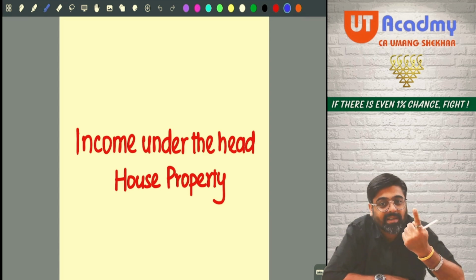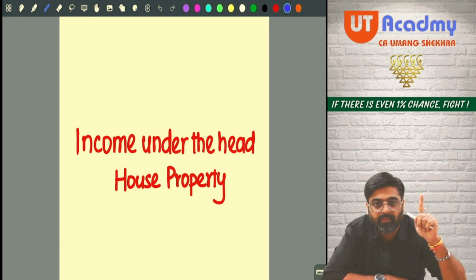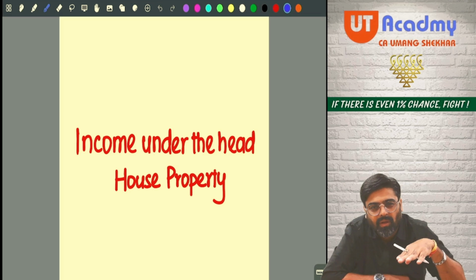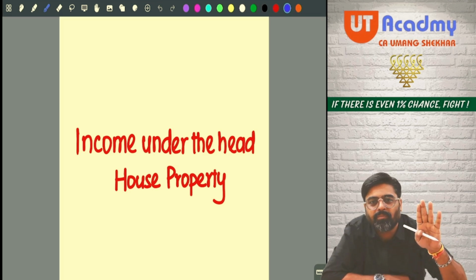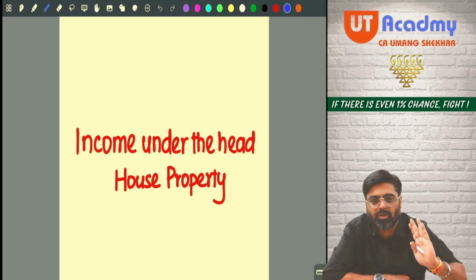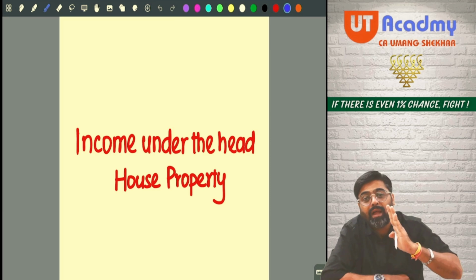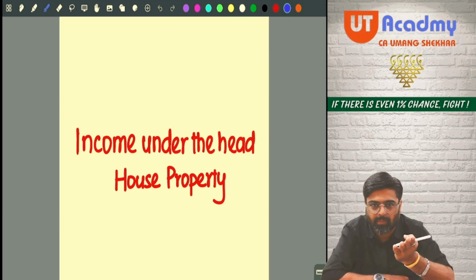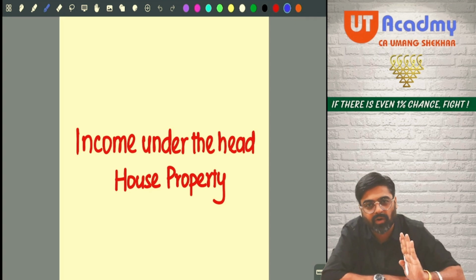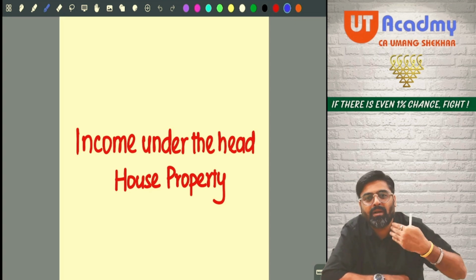So the first head is salaries, but that is comparatively bigger. And if we are trying to get into a rhythm, let's start with a comparatively easier topic. Head number 2 is house property, but we are doing it first, prior to salary, so that a rhythm builds and we also find some confidence.